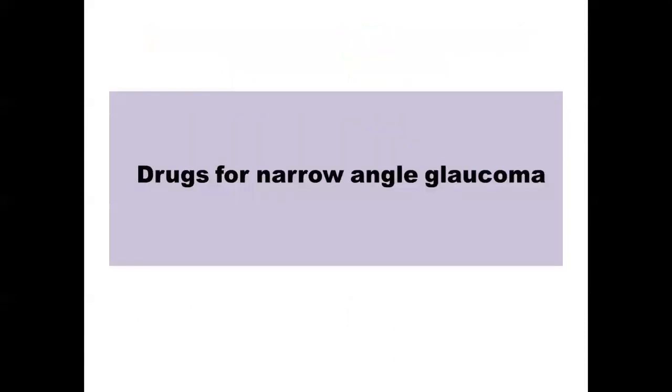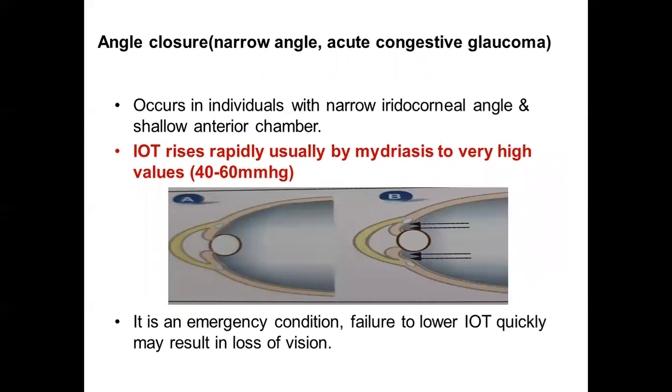So now we come to the last part, that is drugs for narrow angle glaucoma or the acute and congestive glaucoma. So you can see here, it occurs in individuals with narrow iridocorneal angle and shallow anterior chamber. Here, usually the IOT is remaining under control, but it can rapidly increase when mydriasis occurs in such patients. And it can reach a very high level of 40 to 60 millimeters of mercury. And if you do not reduce the IOT fast, it can lead to irreversible loss of vision.